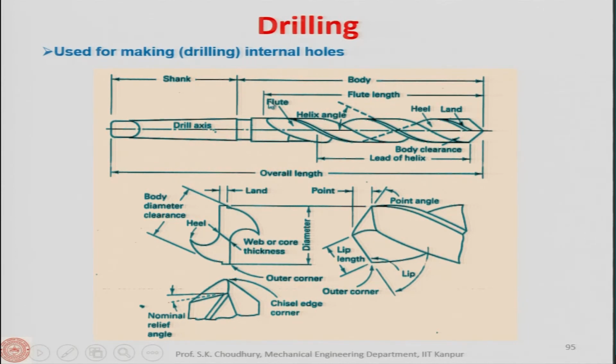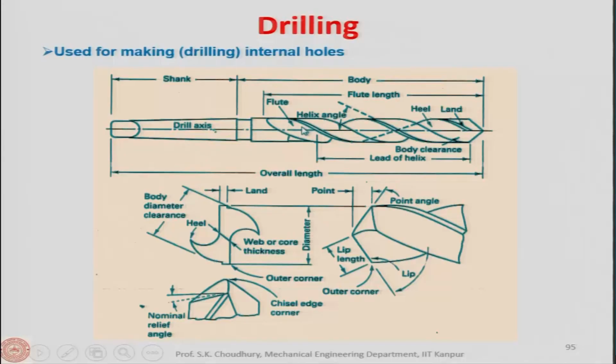So, here we have the flute, this is a spiral, and this goes all along the body of the drill, and through this the chips are removed, and also through this the cutting fluid can be actually passed to the machining zone. Here if you understand that when the drilling is made, it is enclosed, okay, whereas in case of turning the chips are coming out easily because it is in the open, all right.